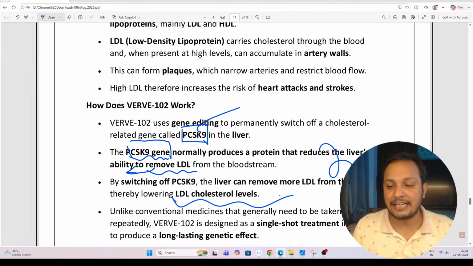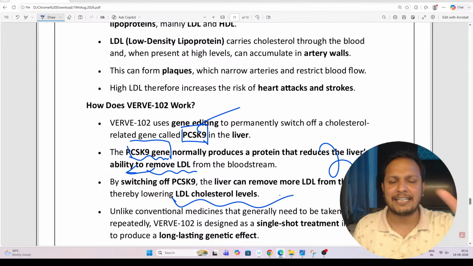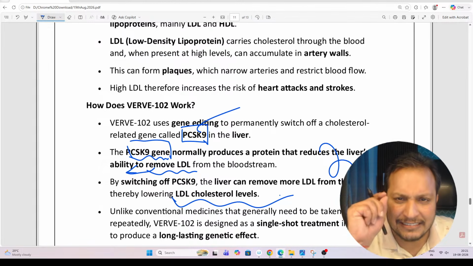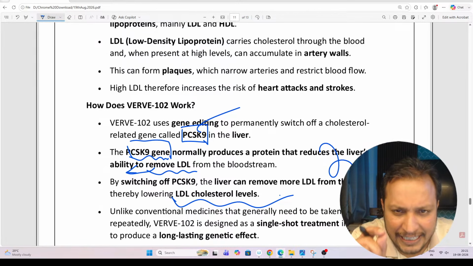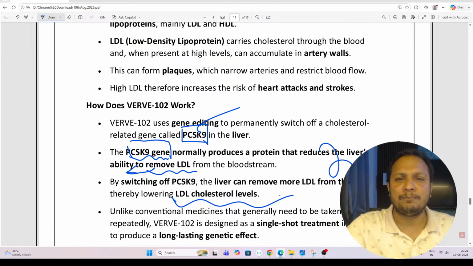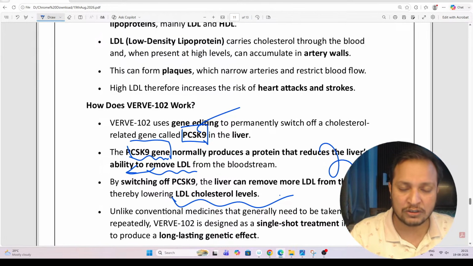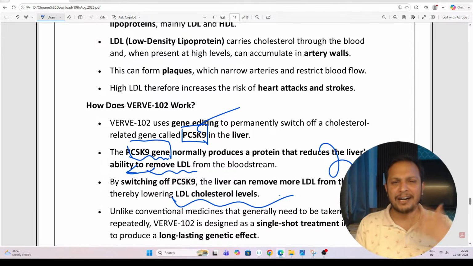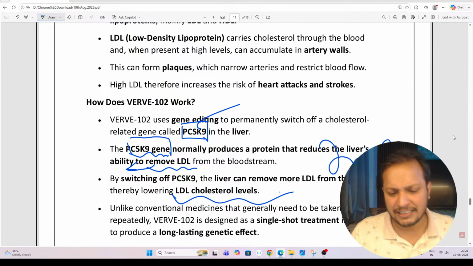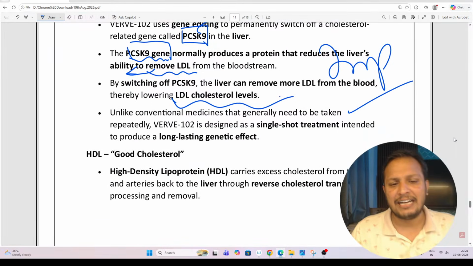So very important, guys. A simple one-liner question can come: what is the PCSK9 gene related to? Simple. A simple question related to LDL cholesterol. You can get heart diseases and all that if the LDL increases.